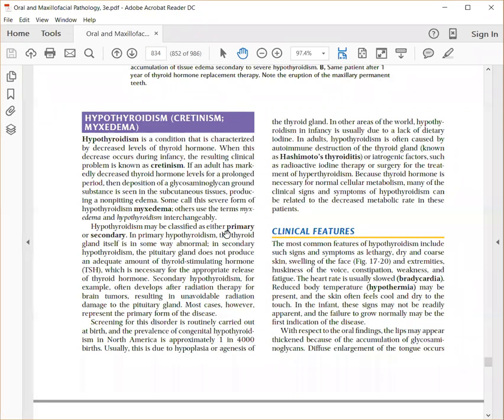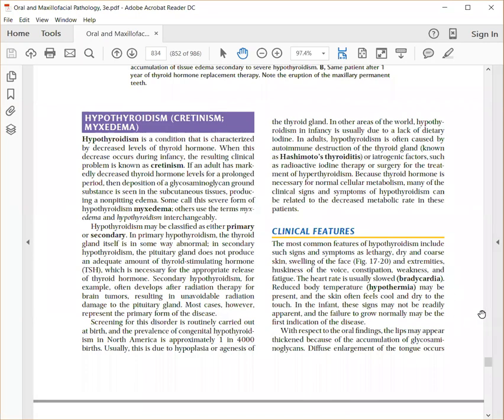It can also be primary, due to some abnormality in the endocrine axis, or secondary, due to inadequate amount of TSH. TSH is your thyroid stimulating hormone secreted by the pituitary gland. So it can be either primary hypothyroidism, where the thyroid does not secrete any hormone, or secondary hypothyroidism, where the TSH is not secreted from the brain, which does not stimulate the thyroid gland to secrete thyroxine.